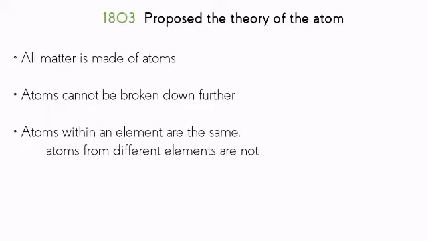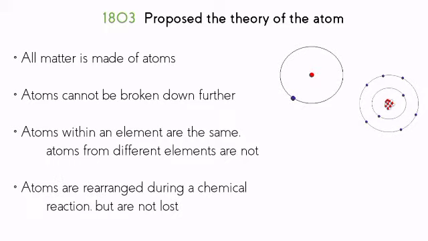Atoms within an element are the same, while atoms from different elements are not. For example, hydrogen atoms are different from oxygen atoms. Atoms are rearranged during a chemical reaction, but are not lost. This is called the law of conservation of mass.